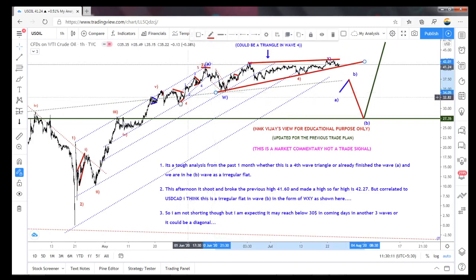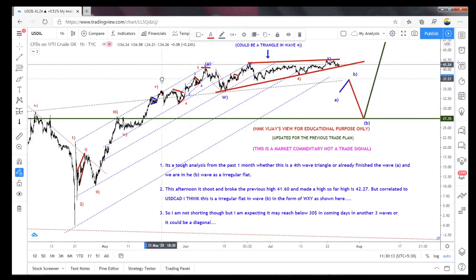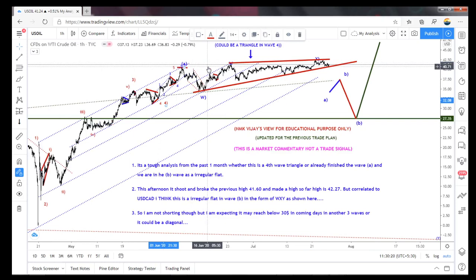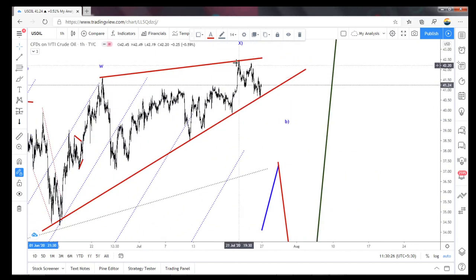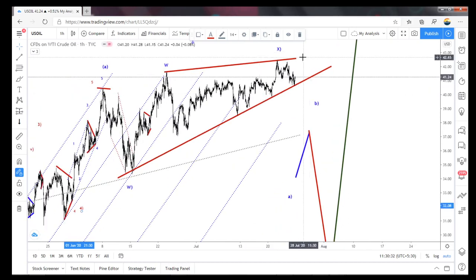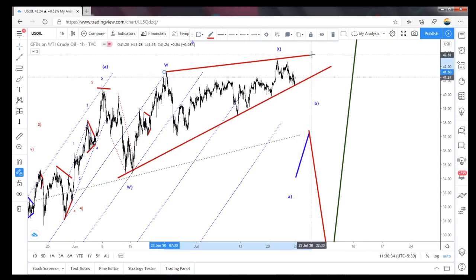Once the third wave has ended here, and the fourth wave has ended here, the fifth wave could be an ending diagonal. So 1, 2. This high is the end of the third, the fourth is in progress. So the fifth may end again at that 42.65, like that.